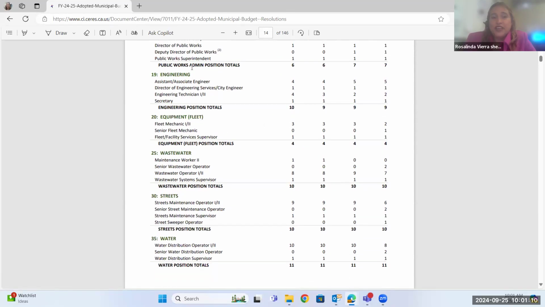Engineering is doing a lot of other stuff. You'll see that with traffic and road improvements. There are actually 9 people in that department. It did go down a few years ago, so you'll see the decline there. We're still maintaining, other than the engineering technician, that one position that is not there. That is one of the frozen positions, and the reason it's frozen is because for the last 3 years, we've not been able to fill it.